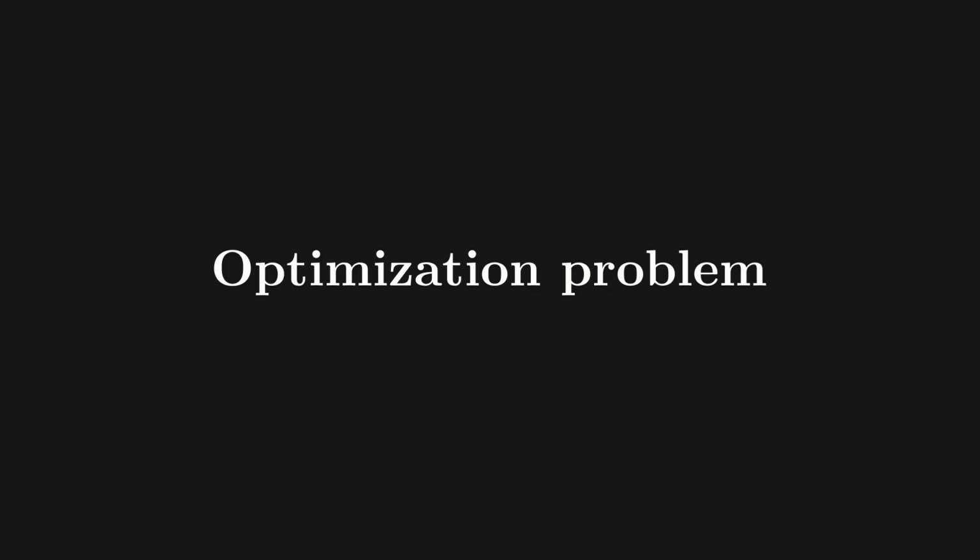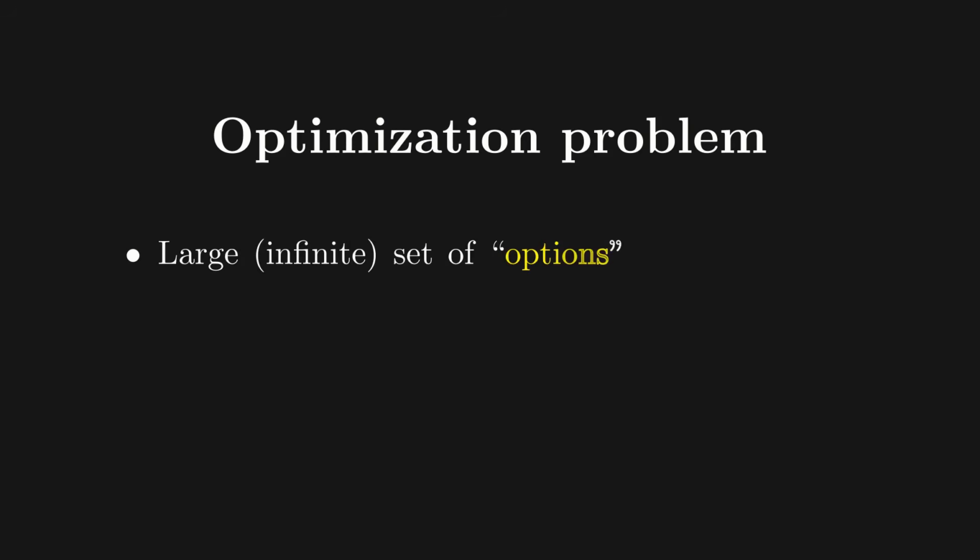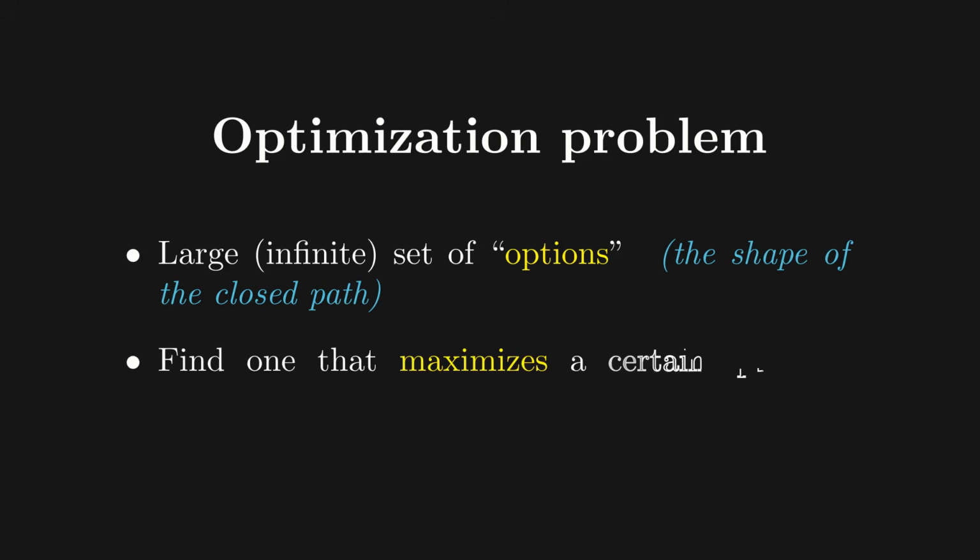This kind of problem is known as an optimization problem. More explicitly, we have a very large, even infinite set of options or possibilities, in this case the shape of the closed path, and we want to determine an option which maximizes a certain quantity, in this case the area of the enclosed region.